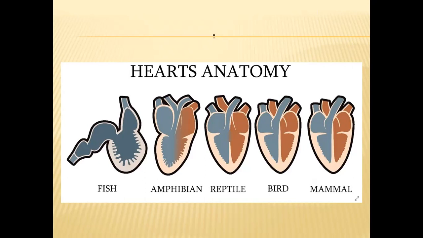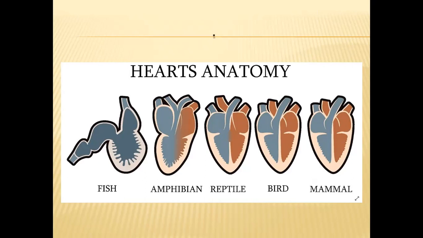So 2 auricles are there, and in the ventricle an incomplete wall is developed, dividing it partially. So in reptiles, incompletely partitioned 4 chambers can be seen.